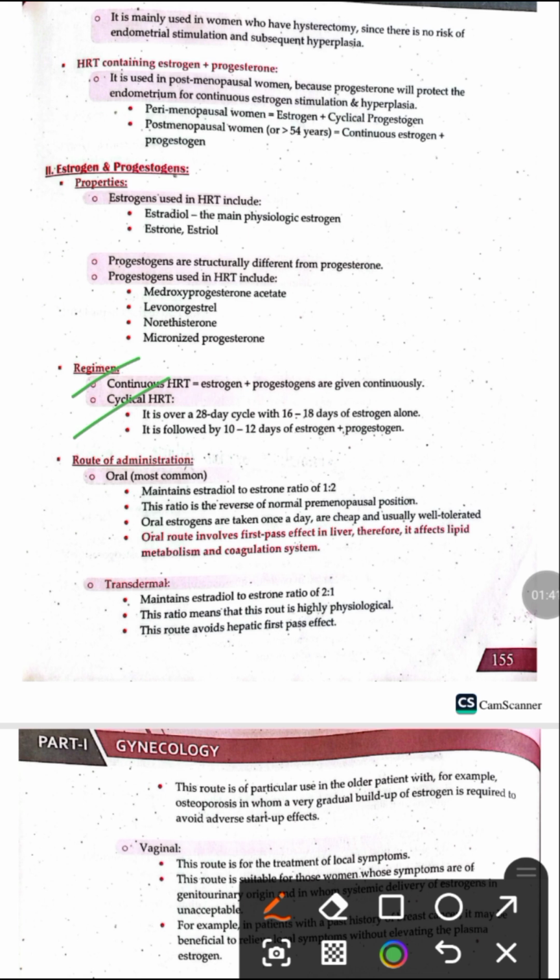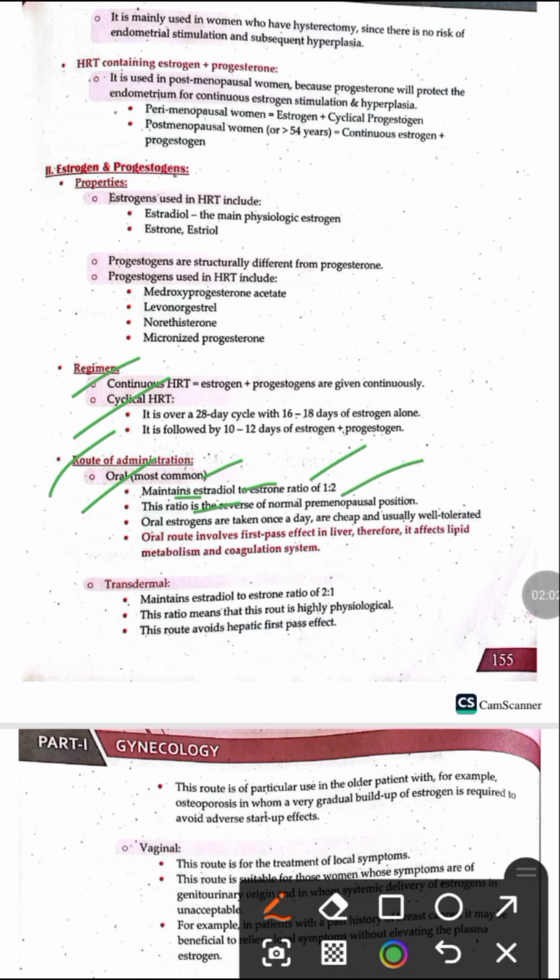Now let's talk about the route of administration of the HRT. Hormone replacement therapy can be given orally, which is the most common route, and it maintains the physiological estradiol to estrone ratio of 1:2, which is the reverse of the normal physiological ratio.